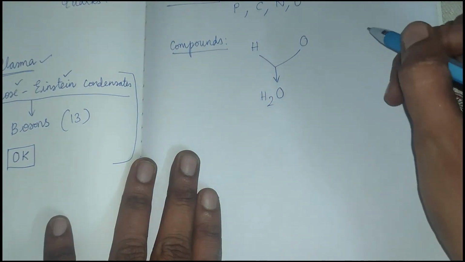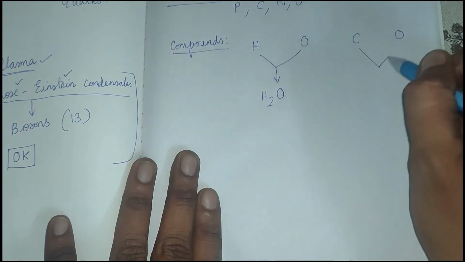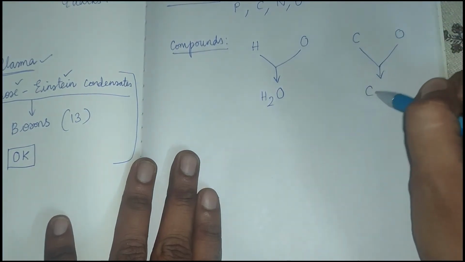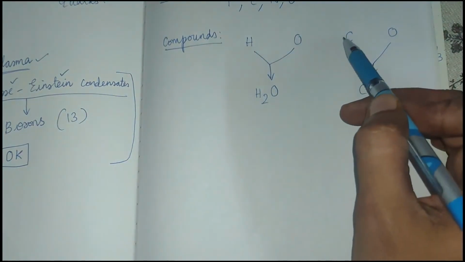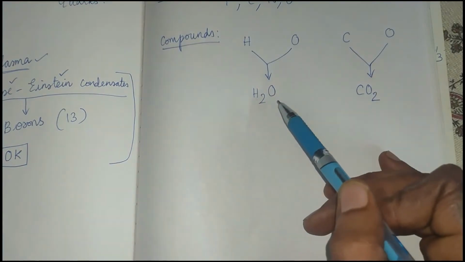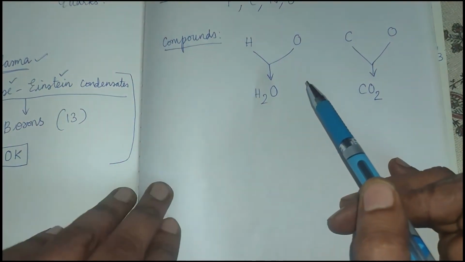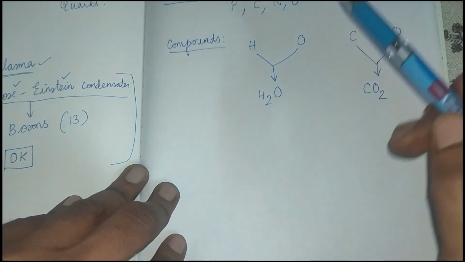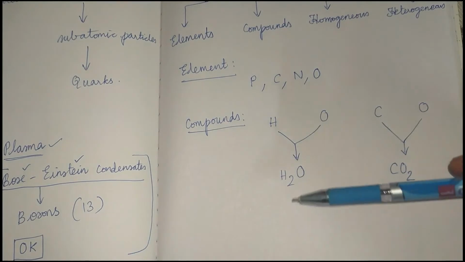We will take another example: carbon and oxygen combine to form carbon dioxide. So hydrogen, oxygen, carbon are called elements, whereas a combination of these elements is called a compound. Now I think you will find out the difference between an element and a compound. They have a definite formula.